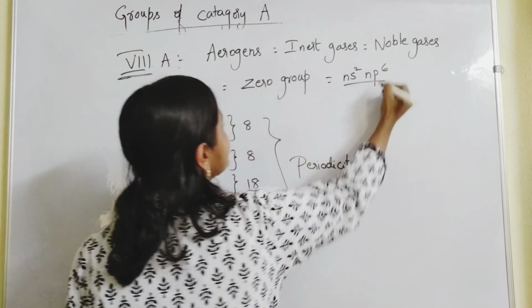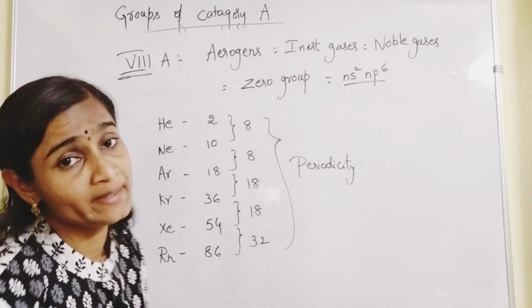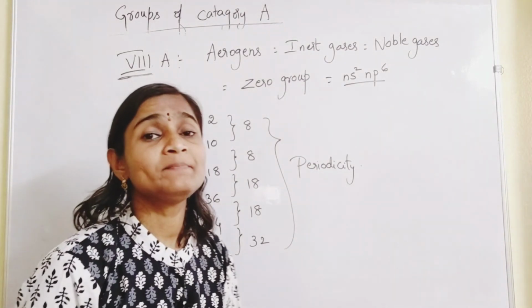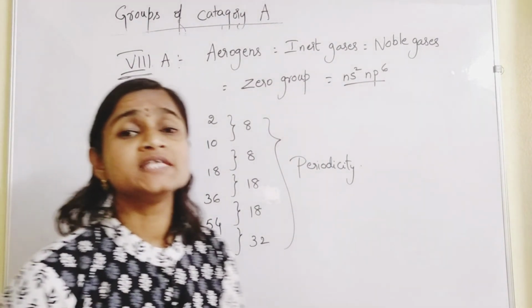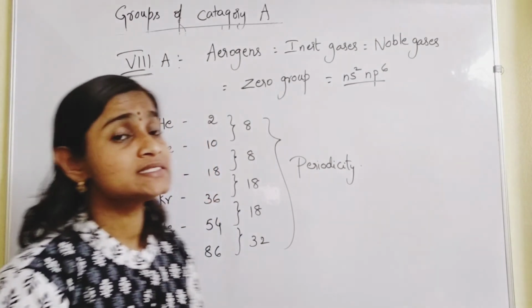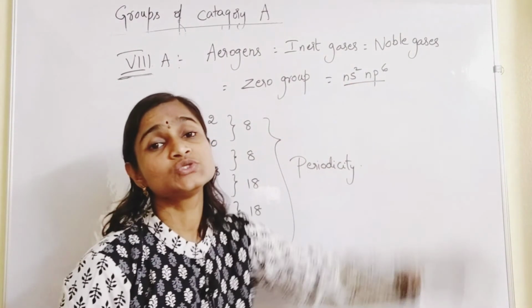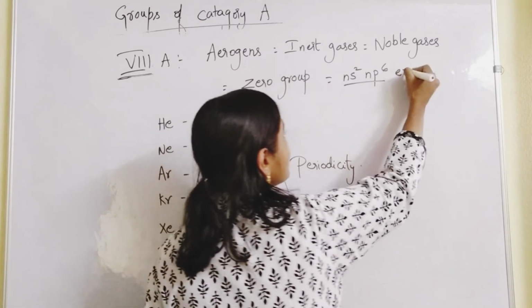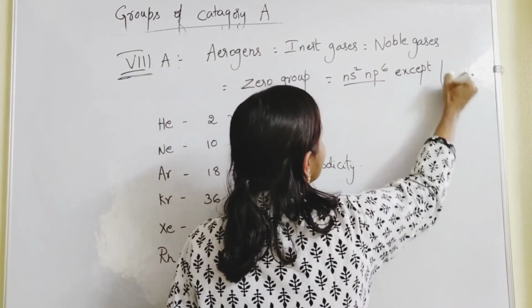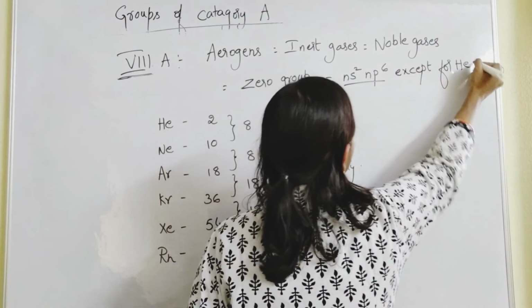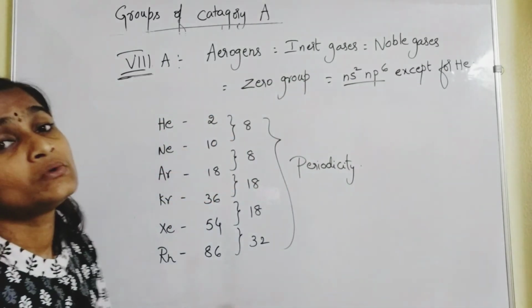ns2 np6, except for helium. All the zero group elements, all the inert gases, have general configuration ns2 np6 except for helium. Helium's configuration is 1s2.